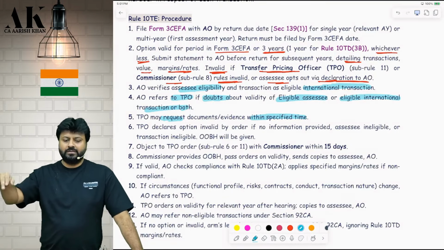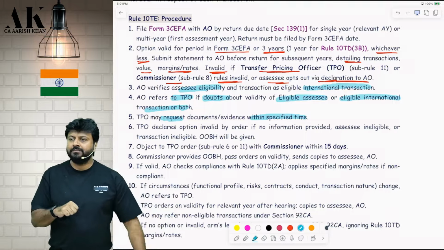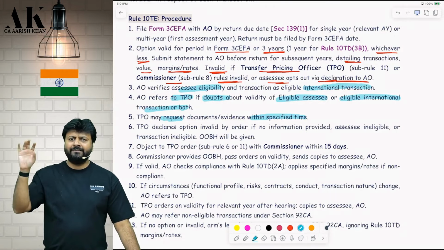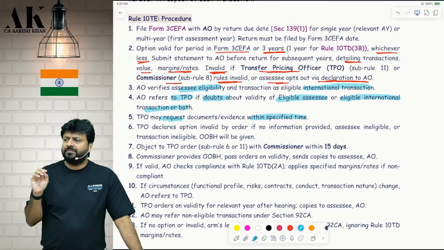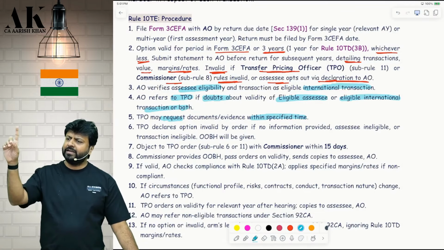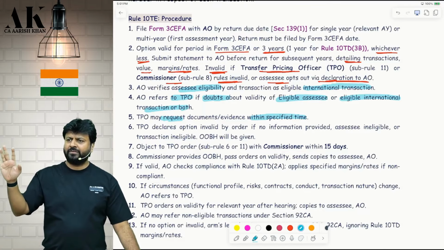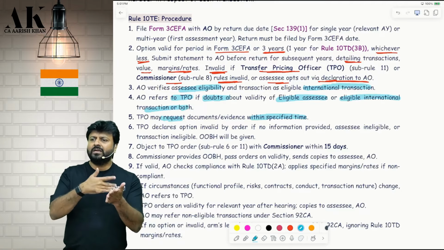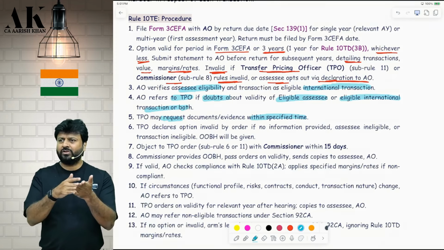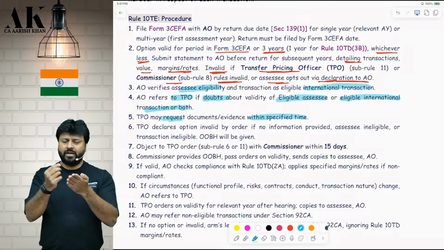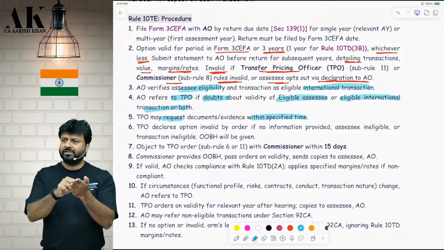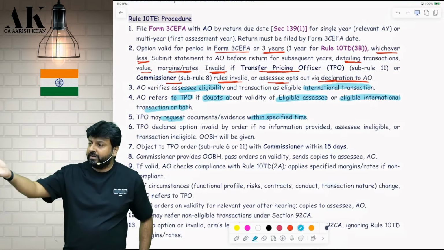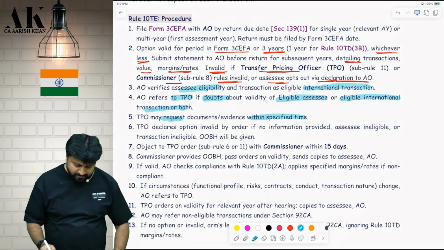See here. Till point number 5, what has happened? Tell me. We have made an application in Form 3 CEFA. To whom? By when? Till when you will fill the form? Till the due date of return. For multiple years, 1 year you can file. They will accept maximum for 3 years. The form has gone to the officer. Okay. Now the officer will check what? Validity, etc. of that. Yes or no? If the officer finds the form to be invalid, or a not eligible transaction. Okay. If he has doubt, what will he do? He will refer the matter to TPO, who will check the things. TPO is now asking you for documents and information. Okay. Shall we go ahead?